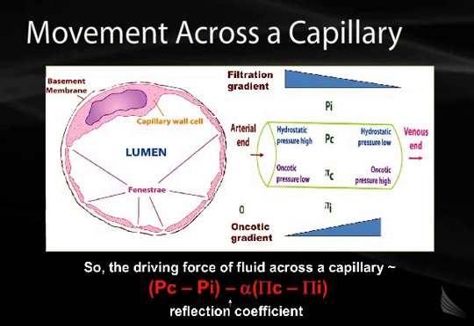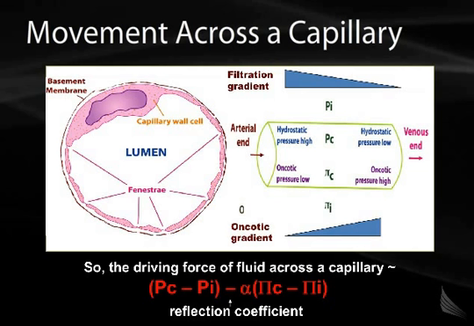Early in the course of blood flow through a segment of capillary, the oncotic pressure inside the capillary is relatively low. As fluid flows out of the capillary along its length, the oncotic pressure begins to increase. This is because fluid is lost across the capillary membrane and the relative concentration of proteins and other large molecules inside the capillary increases.